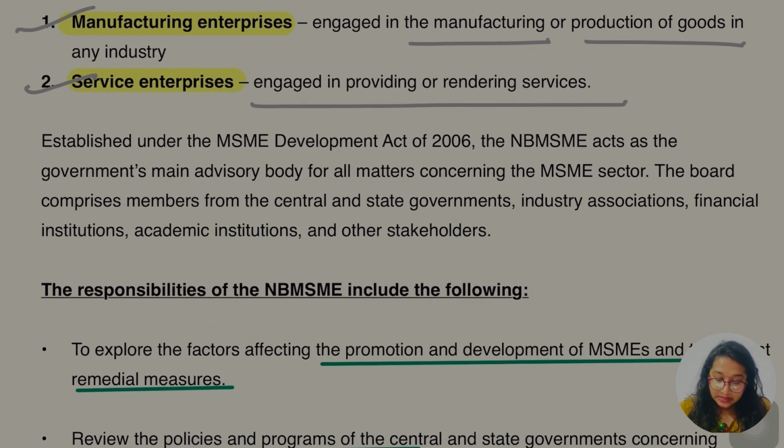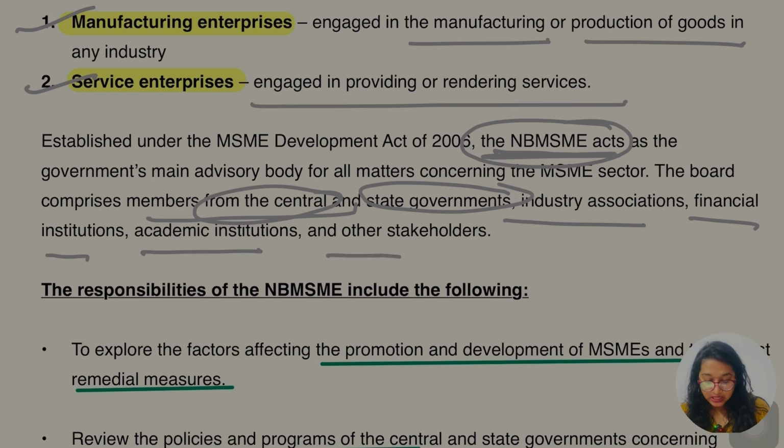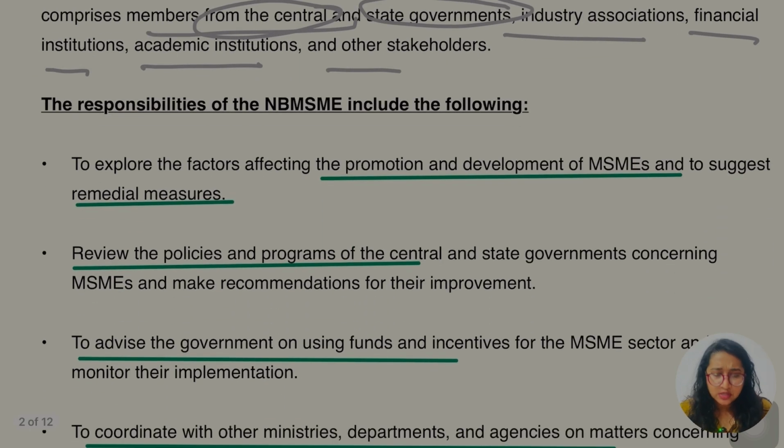Second, the establishment under the MSME Development Act 2006 of the NBMSME. We will read this part in detail later on. As the government's main advisory body for all matters concerning the MSME sector, the board comprises members from the central and state government, from both governments, and the industry associations, financial institutions, academic institutions and other stakeholders. So what is going to be the responsibility of NBMSME? First of all, they are going to provide healthy development for the economy.